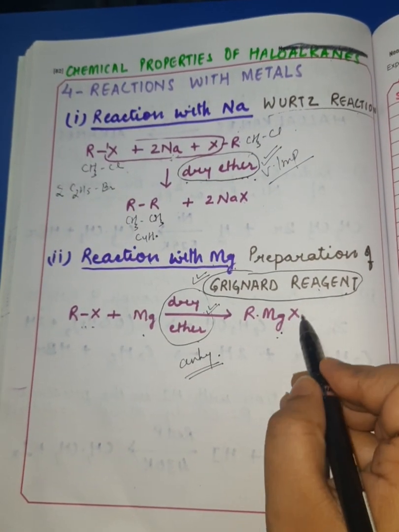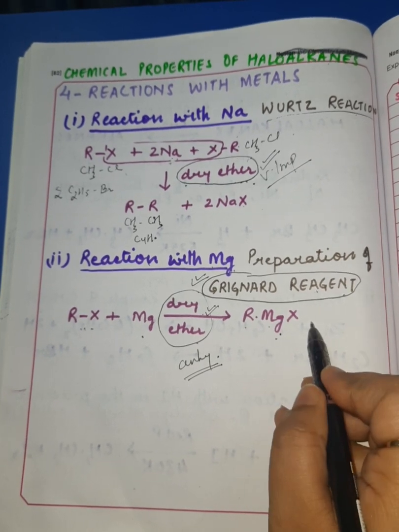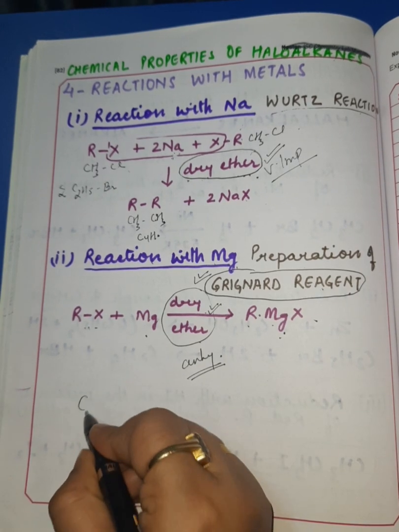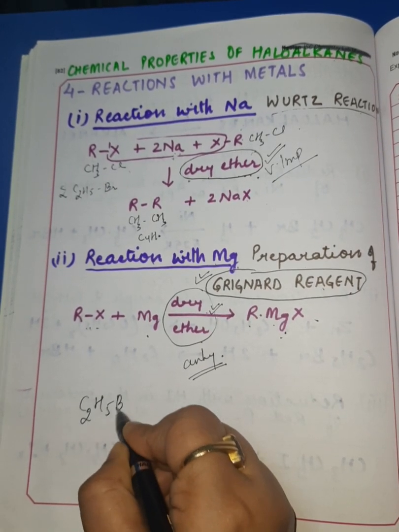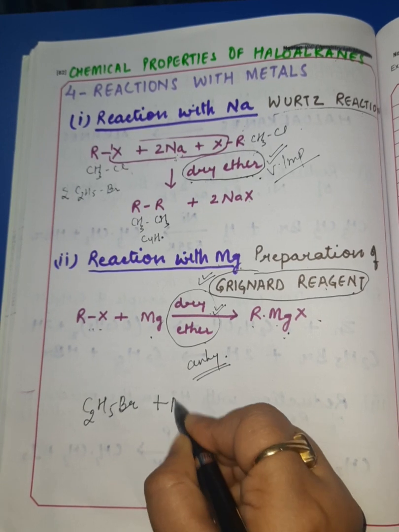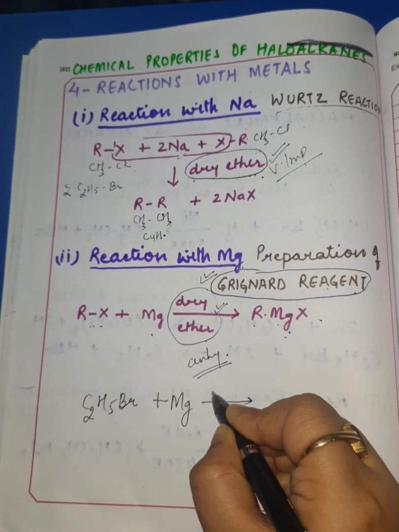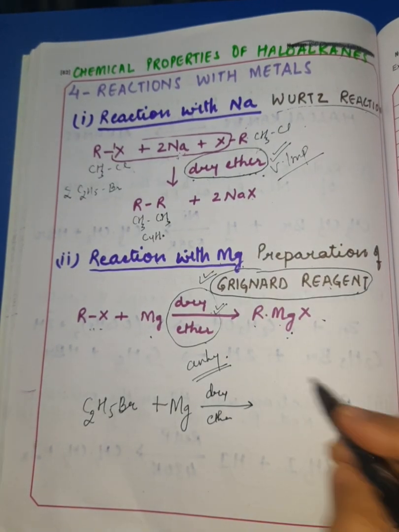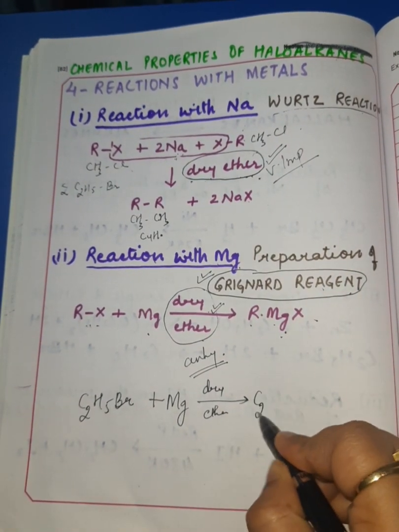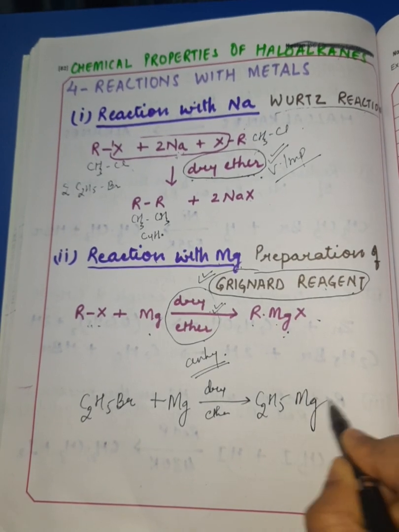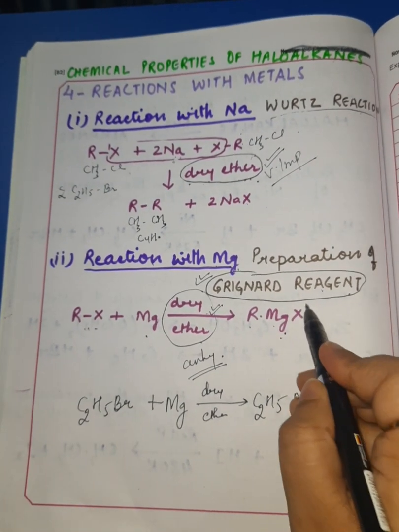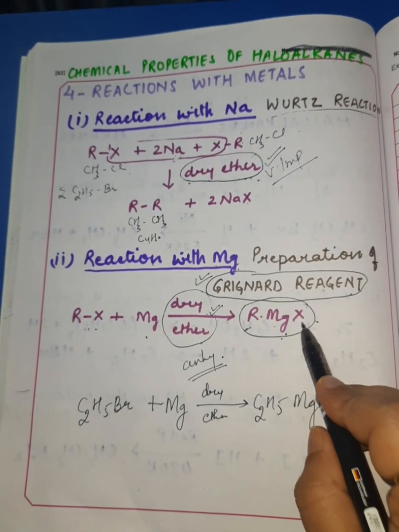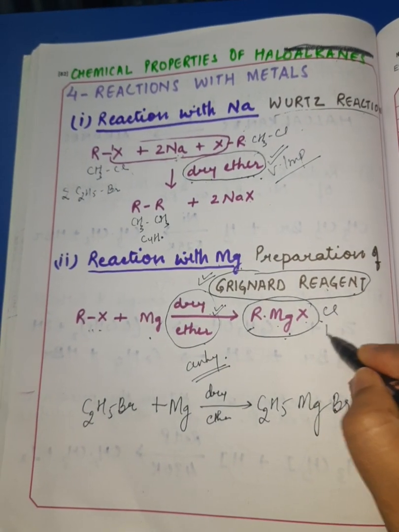Okay. So Grignard reagent has a general formula RMgX. Now, suppose I use here ethyl bromide, C2H5Br, and I make it react with magnesium in the presence of dry ether, which is very, very important to be remembered by you all. So it results in the formation of ethyl magnesium bromide. See, this is the general formula, where R can be any alkyl group, and X can be Cl, Br or I.